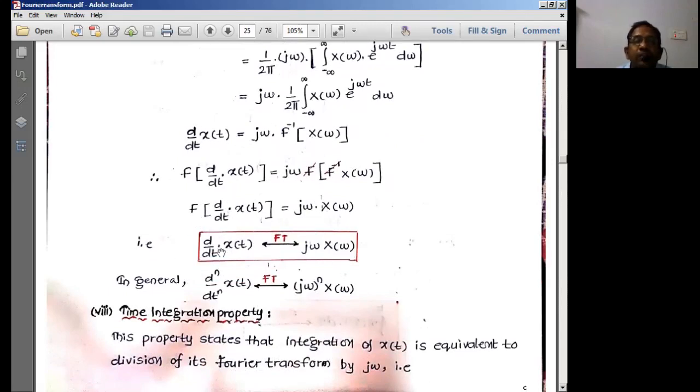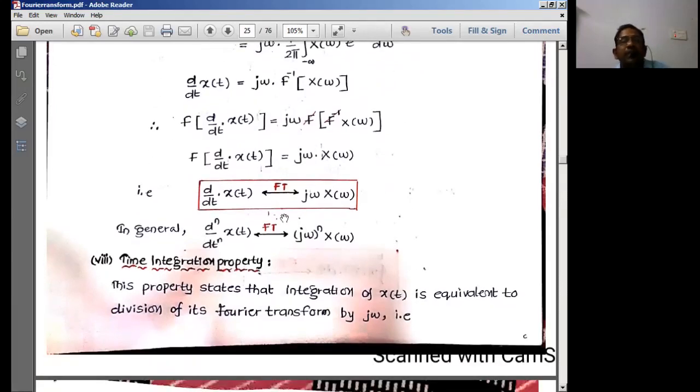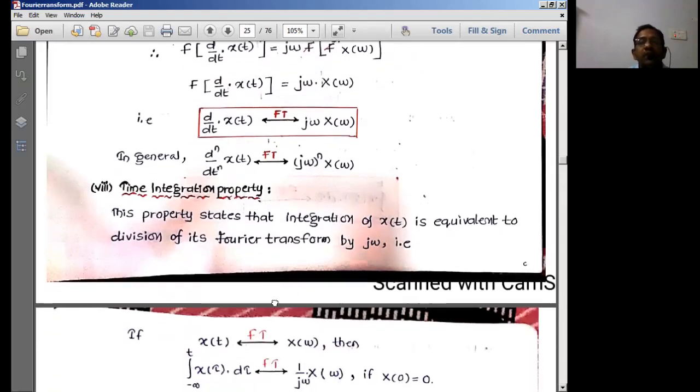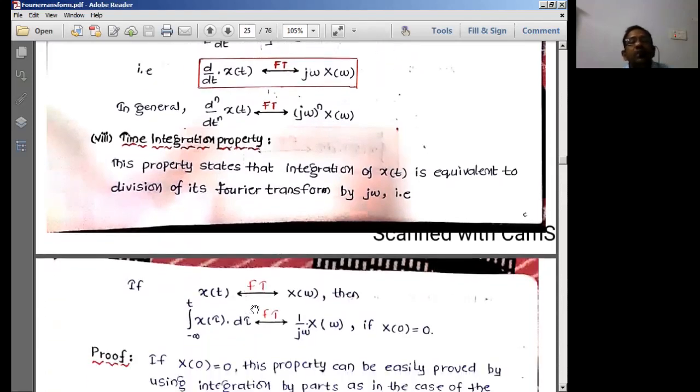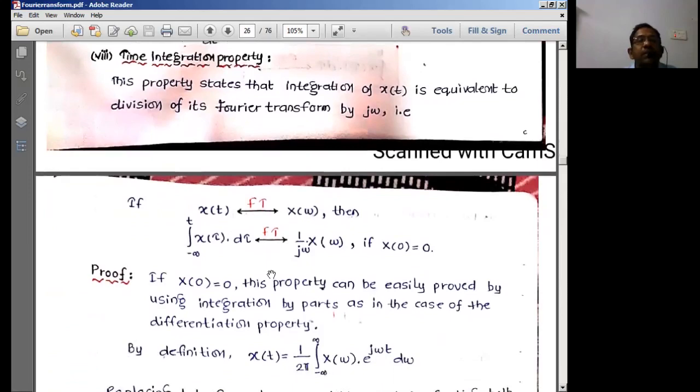So if you have a differentiation in the time domain, you're going to find the same effect in the frequency domain as j omega into x of omega. This is for a single differentiation. If it is going to be the nth derivative, d to the power n by dt to the power n of x of t, then we can simply replace it with j omega to the power n x of omega. The next one is going to be the time integration property. What is the time integration property? If you integrate in the time domain, how is it going to look in the frequency domain?